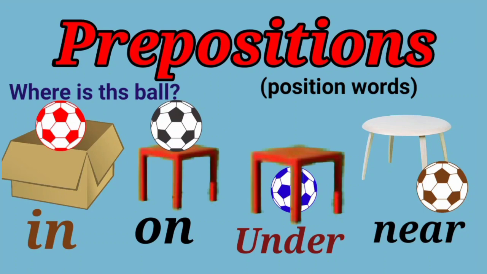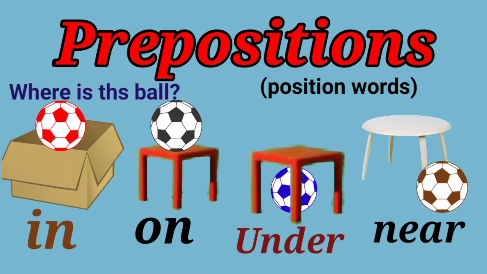So children, how are we able to identify the position of the word? By seeing the position where the ball lies, we were able to identify the ball is inside a box, on the table, under the table, near to the table.